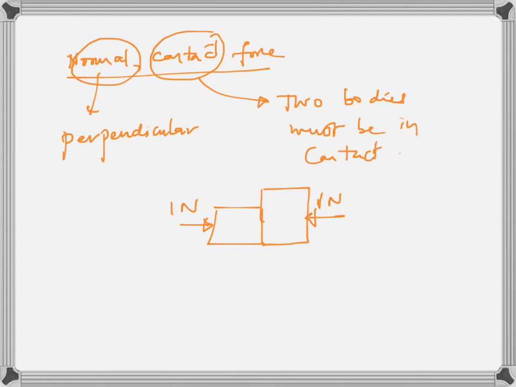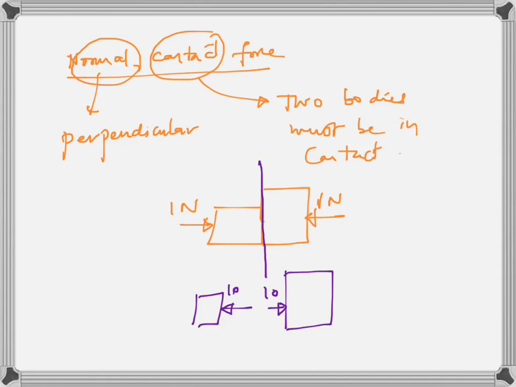How will it be? It will be perpendicular. Normal means perpendicular. Perpendicular to contact surface. What is the contact surface here? That is the contact surface. So it will be perpendicular to that line. So on the left block, that force acts this way. On the right block, the force acts that way. Okay. So if the left block pushes the right block with 10 Newton, the right block also pushes the left block with 10 Newton. You see, this force is coming into picture because both these blocks are in contact.